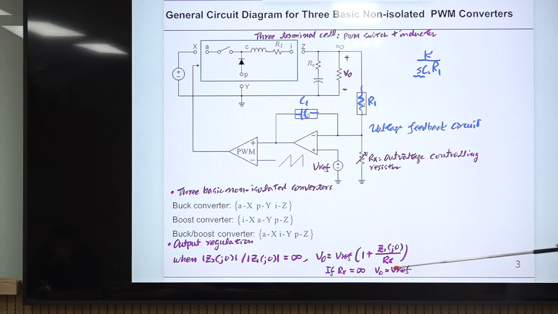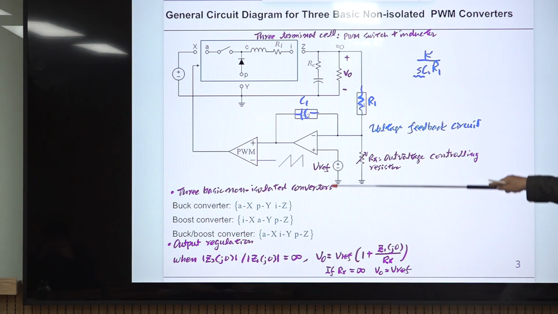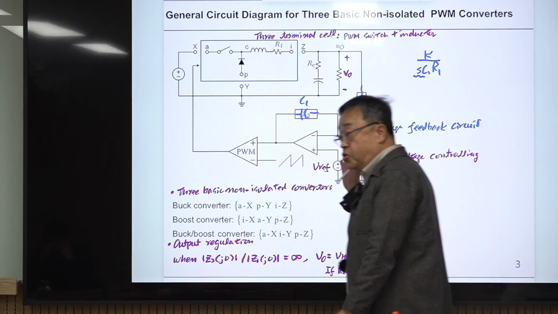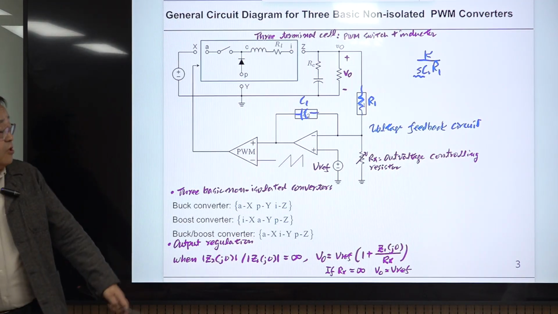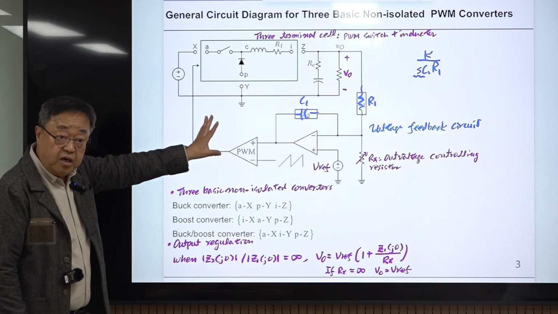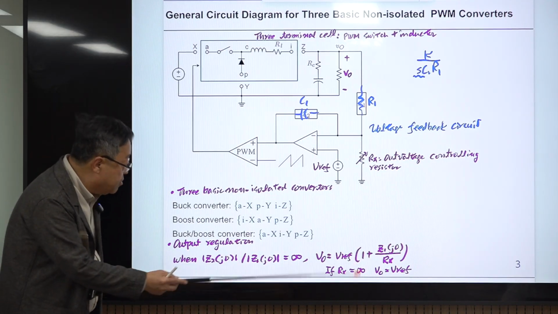Okay, so this is the equation, right? If this Rx and this value, suppose we have R1 here, and this value becomes R1, then this becomes 1. Okay, then our voltage will be twice this reference. So suppose this is 5 volts, then this voltage will be 10 volts, fixed all the time. If you change this, our voltage will be changed. But once this is changed, our voltage, this is fixed, our voltage remains fixed after this time forever. Okay, if the converter is stable, right?